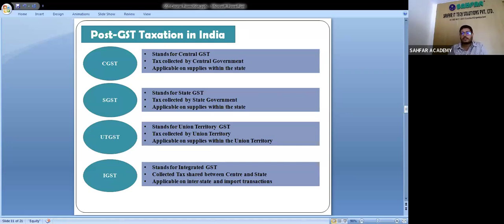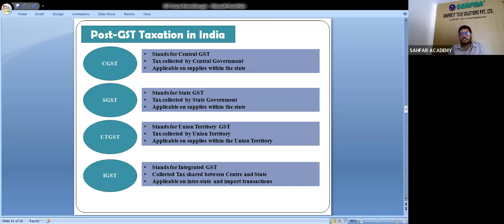CGST stands for Central Goods and Services Tax. This tax is mainly collected by the central government of India, applicable on supplies within the states. If the supply is made within the states, then it is CGST.